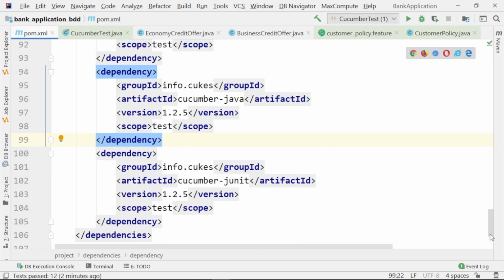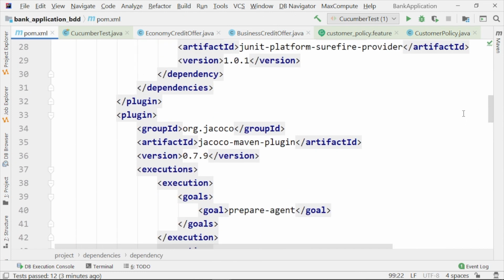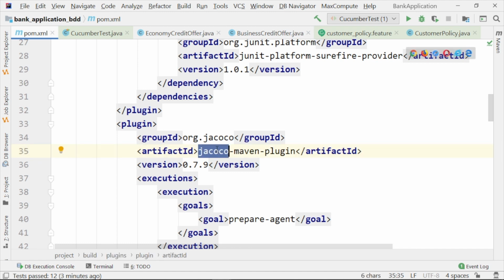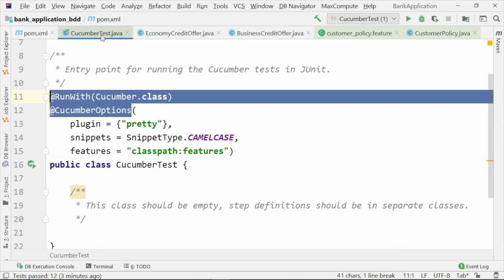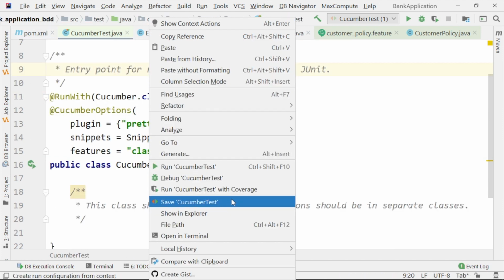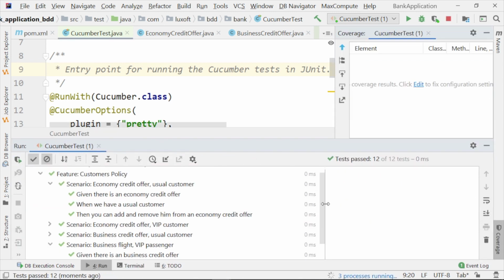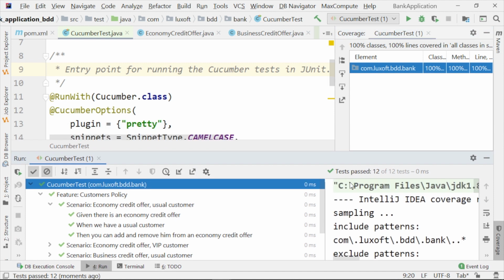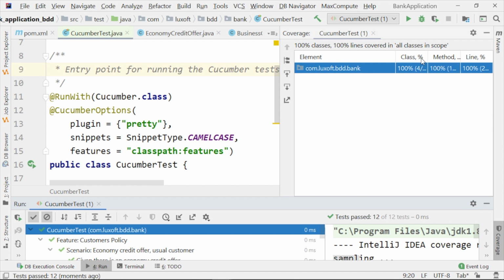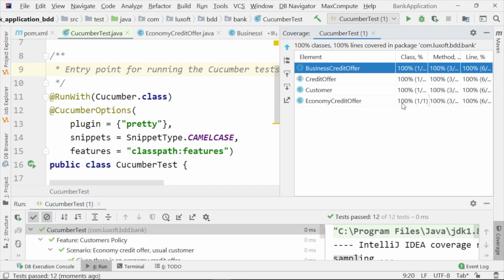And of course, we do not forget about this JaCoCo Maven plugin here. We remind that with its help, we can run tests with code coverage. Let's try it now. Run Cucumber test with coverage. What is important is that we have remained at 100% code coverage. This is not compulsory, and in most cases you will not achieve such a high level of coverage.